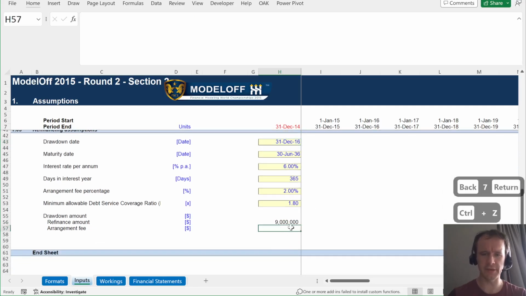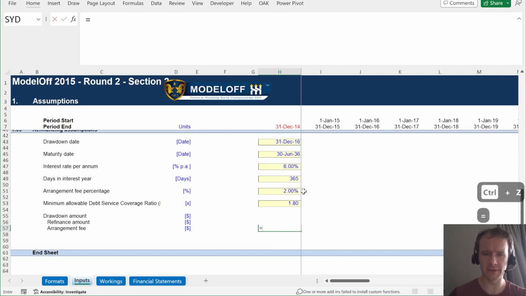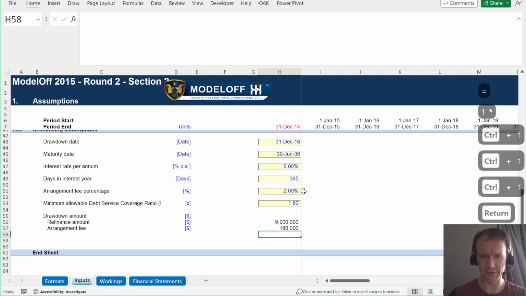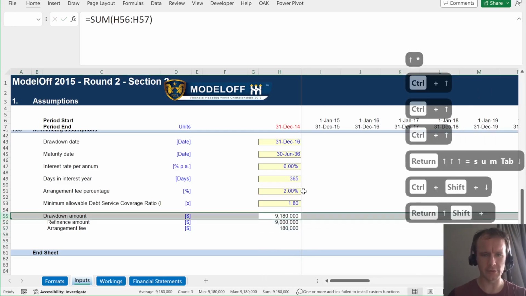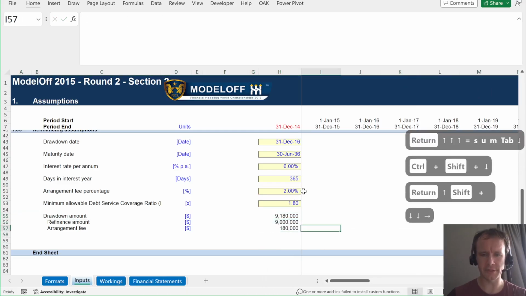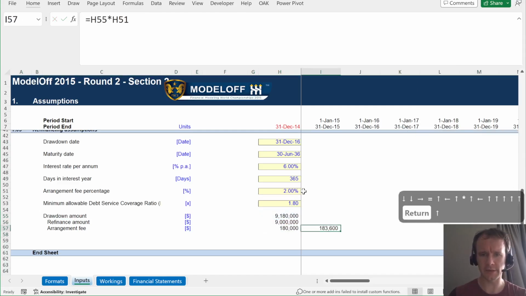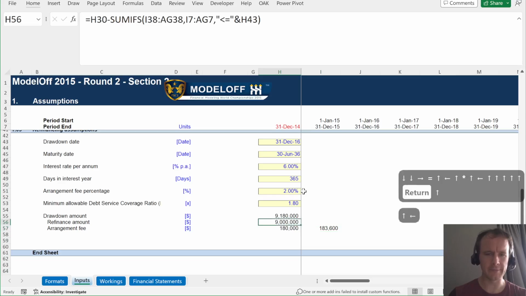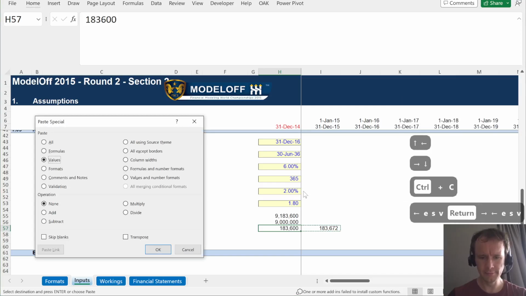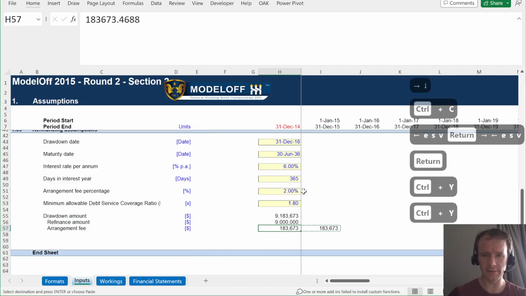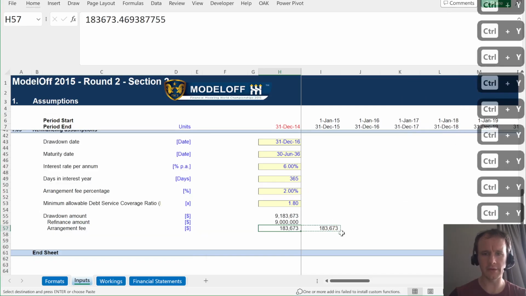So then the arrangement fee, now you might kind of naively think, well, refinancing 9 million and a 2% arrangement fee, so there it is. But now you think about the total drawdown amount. Well, the arrangement fee is supposed to be 2% of the total drawdown amount. So now that times 2%, suddenly it's gotten larger. And you could do that and keep doing that until it works itself out.